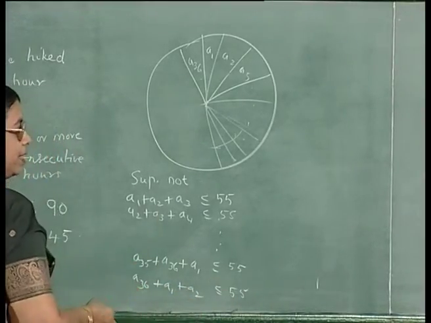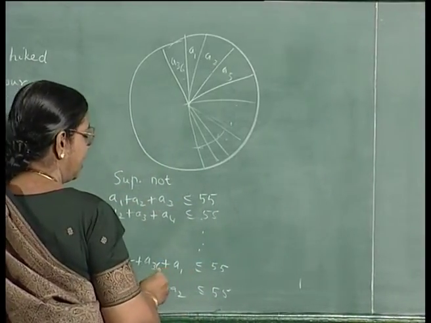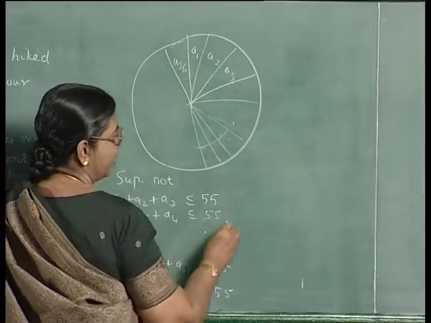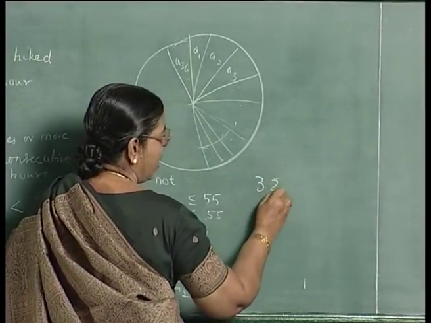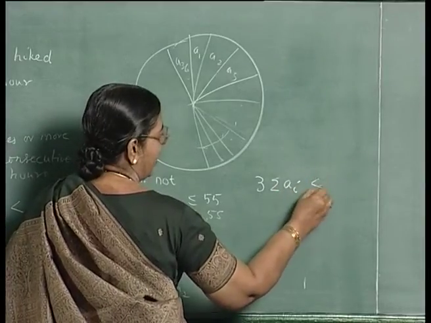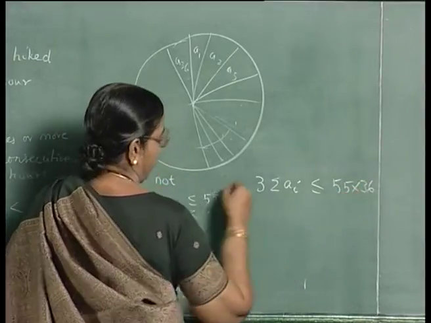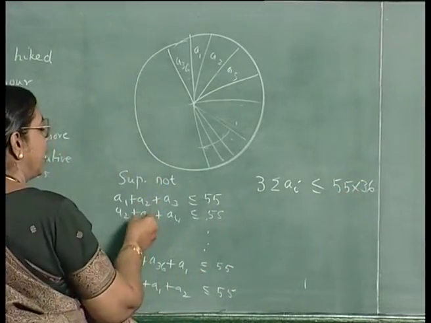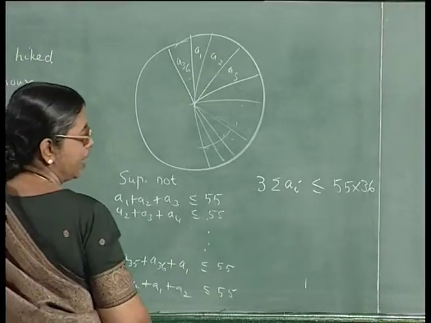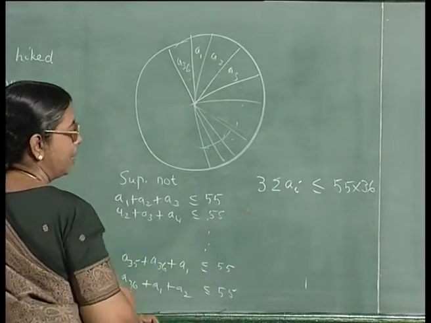Now add this up. You will get A1 occurring in 3 places, A2 occurring in 3 places. So the sum will be 3 times sigma Ai, that will be less than or equal to 55 into 36. There are 36 inequalities, adding the right hand sides of the inequalities you get this. But what is sigma Ai?